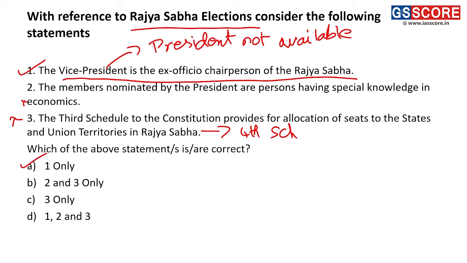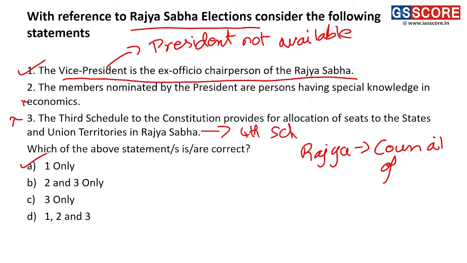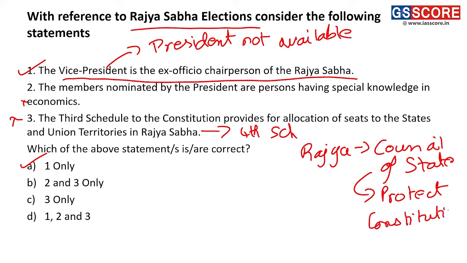What is Rajya Sabha called in English? Rajya Sabha is called in English the Council of States. It is the duty of Rajya Sabha to protect the constitutional rights of states.